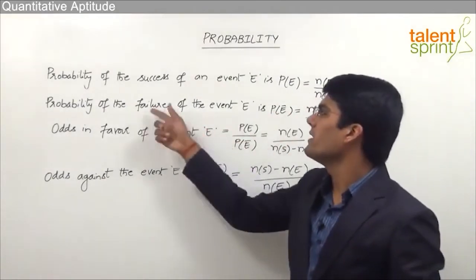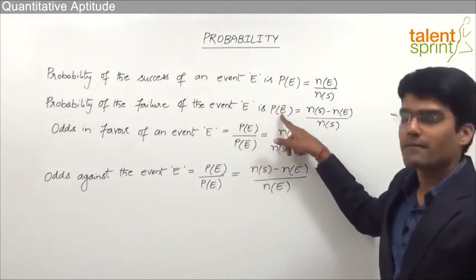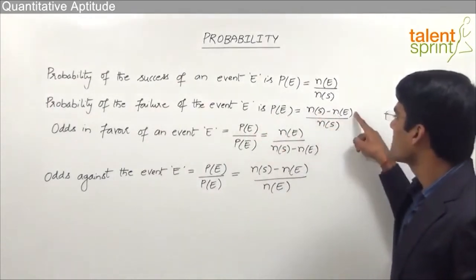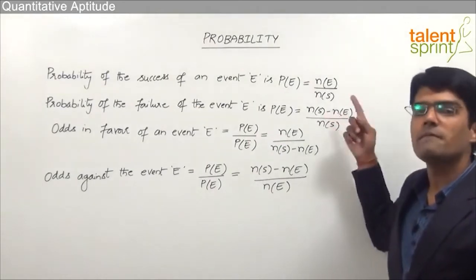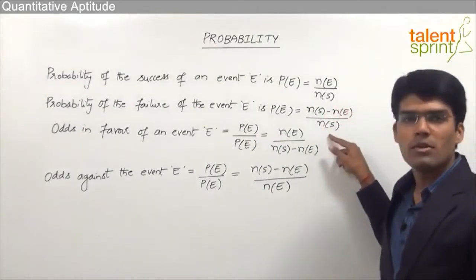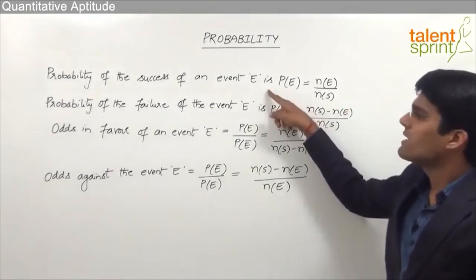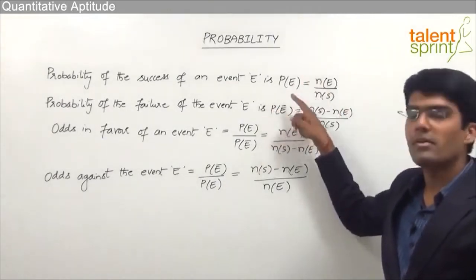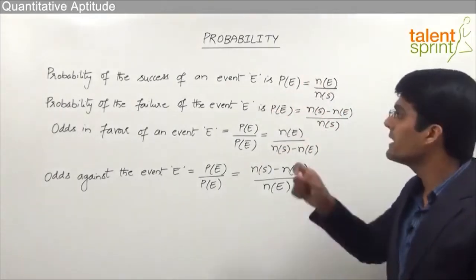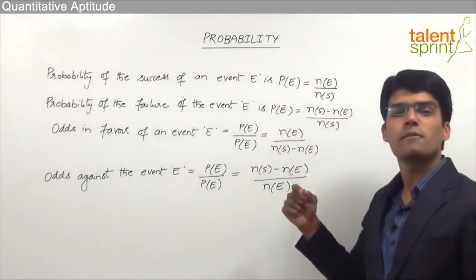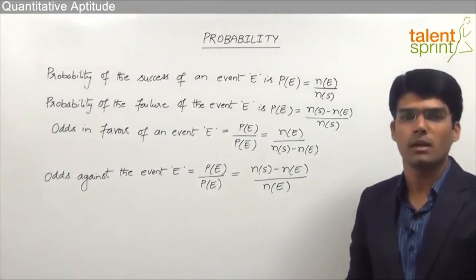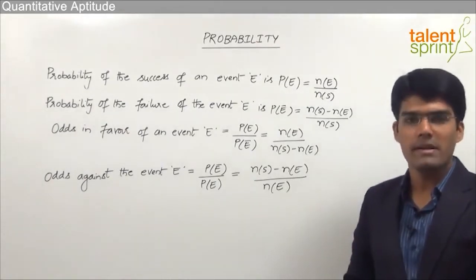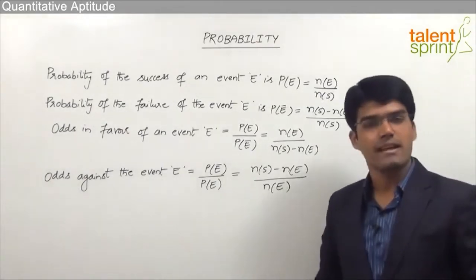Then the probability of failure of the event E is P of E bar, which is given as N of S minus N of E by N of S. That is nothing but the number of outcomes which are not in favor of E divided by the total number of outcomes. So the first one here is the probability of success, and this is the probability of failure. Now instead of directly giving the probability of success or the probability of failure of an event, the odds in favor of the event or odds against the event are given.